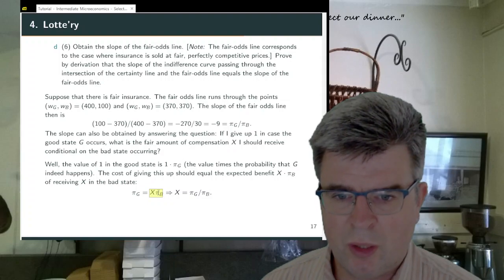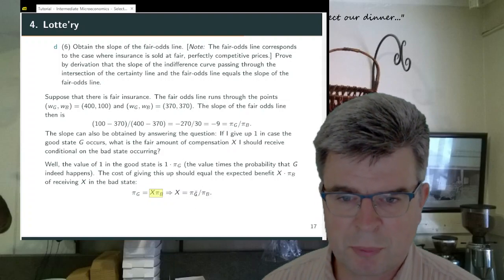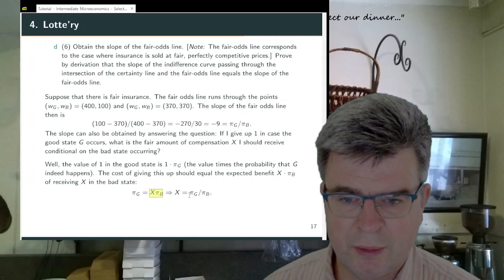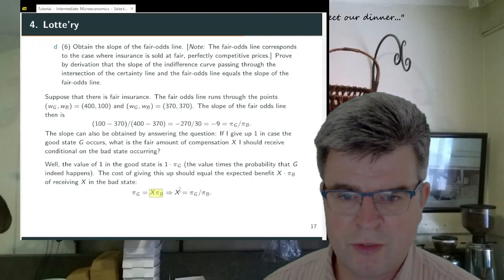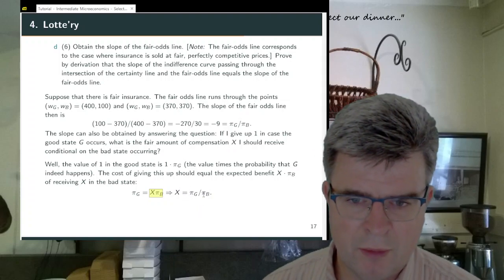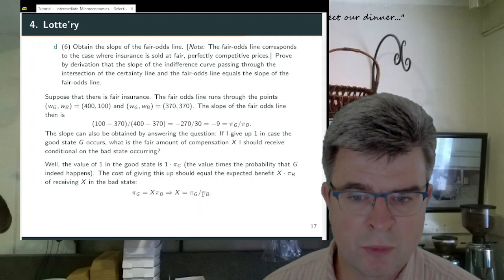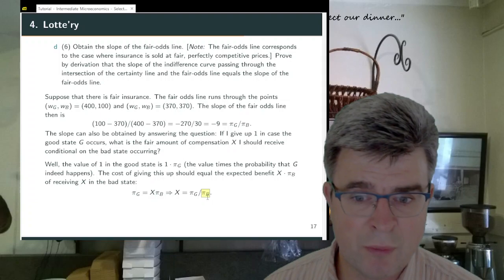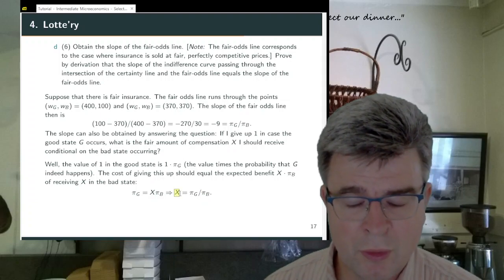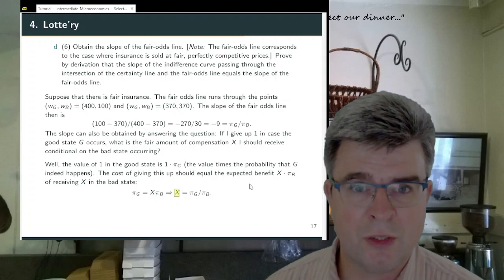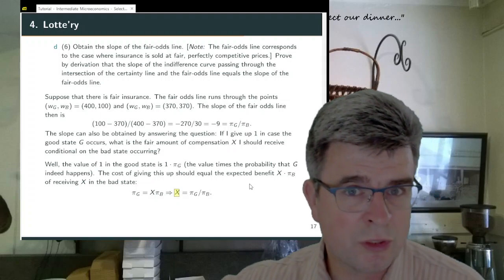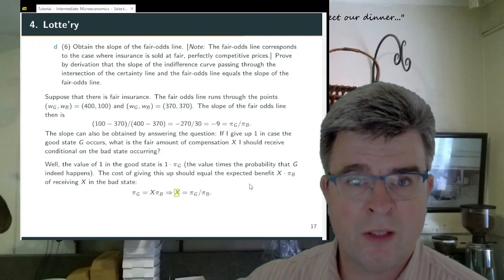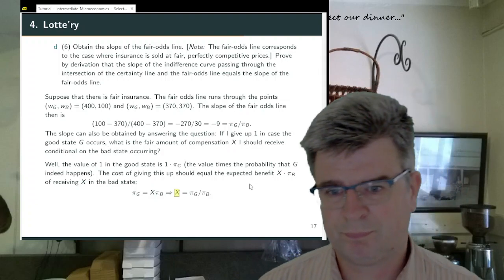Okay, and that leads to this expression over here, which also gives you this ratio. For example, if the bad state of the world would occur with probability 0, then you would need an infinite amount of money, and it would not even be sufficient to compensate you for giving up something in the good state of the world, because the bad state of the world will never happen.